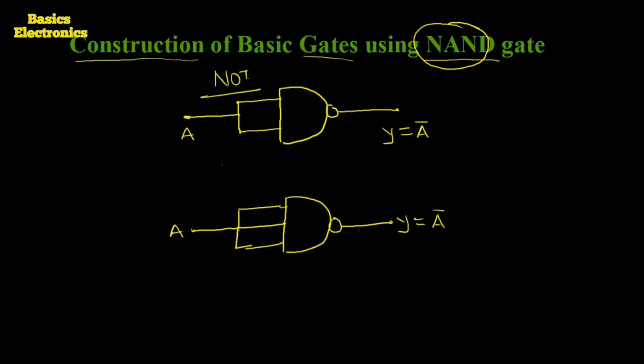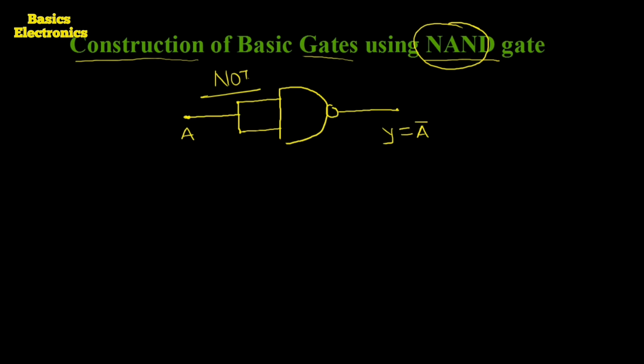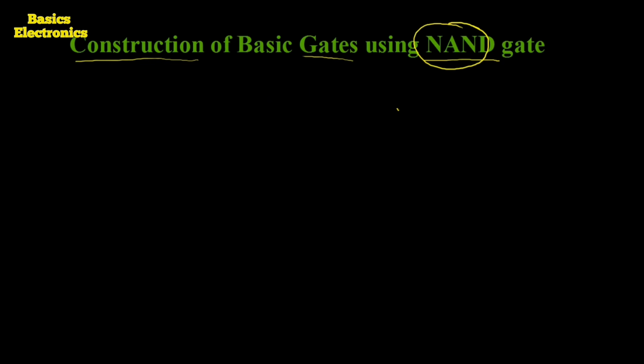Now we see the next gate, the AND gate. How can we construct the AND gate by using the NAND gate? To get the concept, we have to recall the construction of the NAND gate.